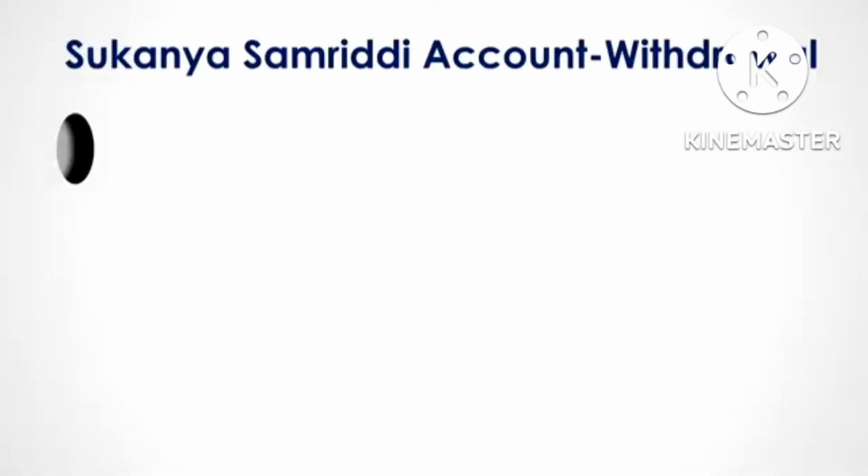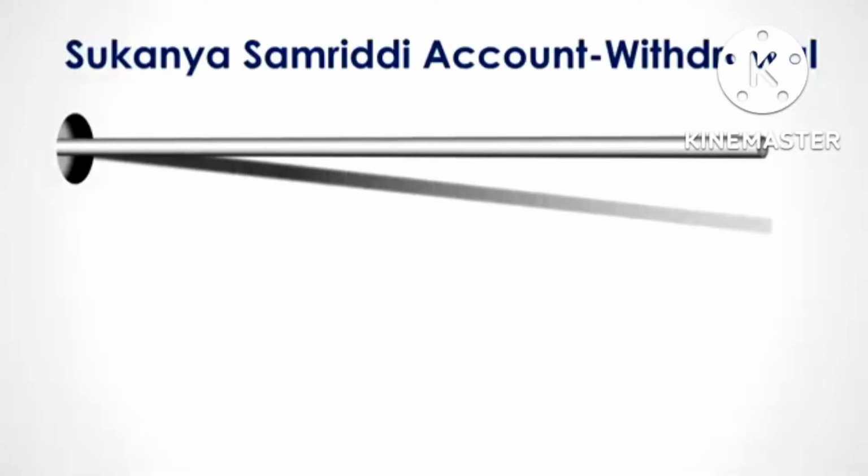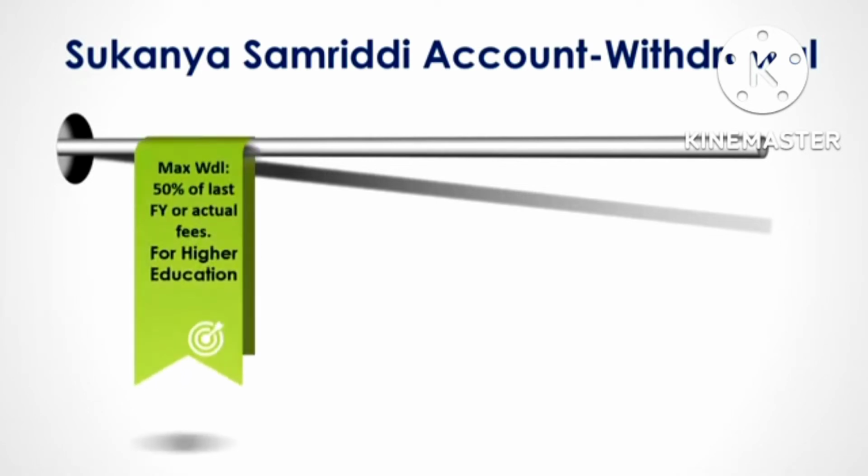Then comes the withdrawal part. Withdrawal can be made in the Sukanya Samriddhi account also. The maximum withdrawal that can be made is 50% of the balance at the end of the previous financial year, that is 31st March of the last financial year, or the actual fees paid for higher education.